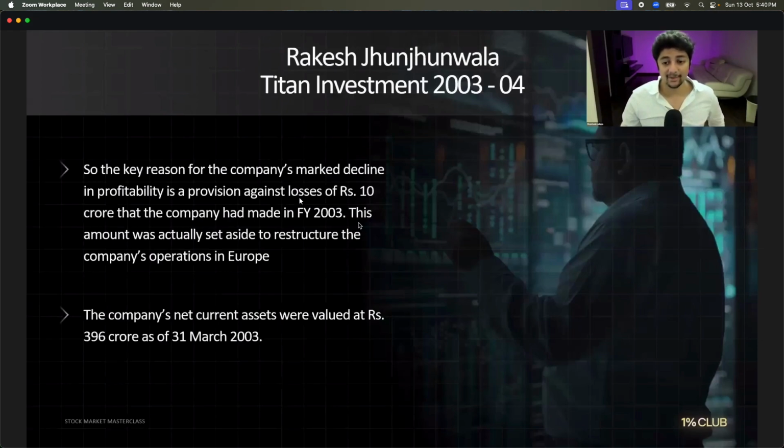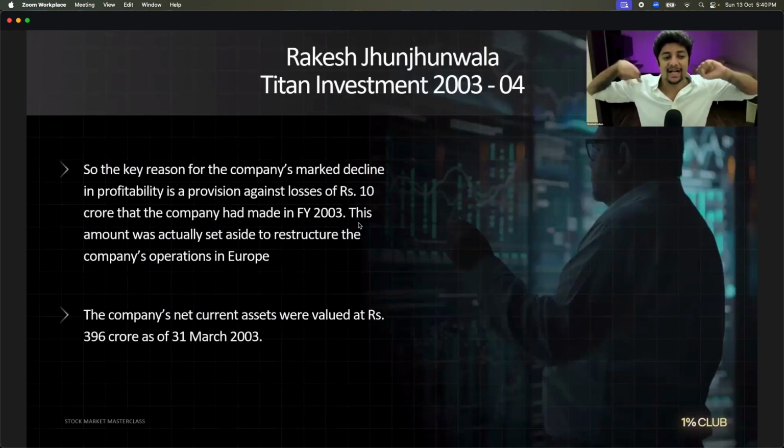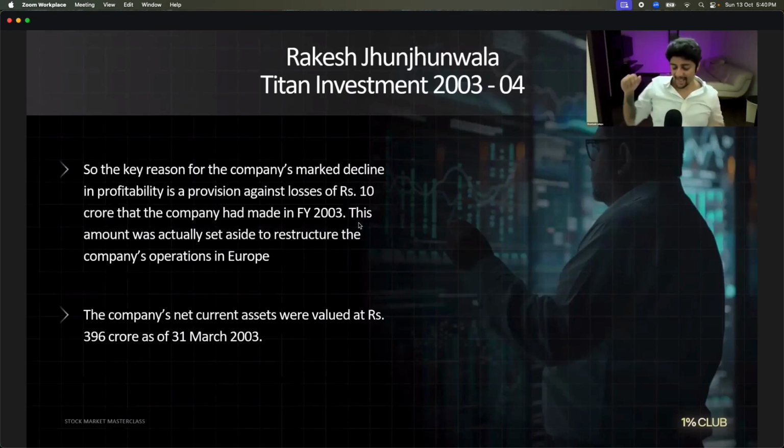Basically, the company in 2003 came and said that we are expanding into the European market. We are going abroad. We're going to make more money, more dollars. And to do that, we have to restructure our company's operations in Europe. So we're going to provision 10 crores, might be a loss. We're going to provision 10 crores for this.